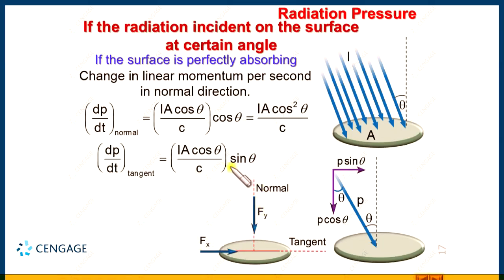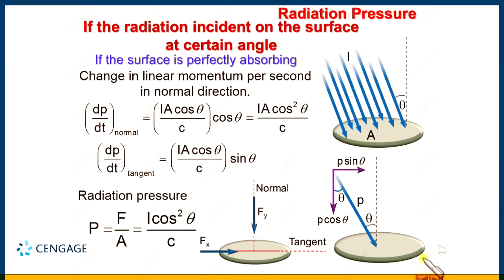This is Fx. This component will provide the shear parallel to the surface, and this component will be responsible for providing the pressure. If we want to calculate the pressure, what will we do? We will divide this expression by the area. So, radiation pressure in the case of a perfectly absorbing surface equals I cos square theta divided by C. Okay. So, up to this point, we learned how to calculate the radiation pressure.